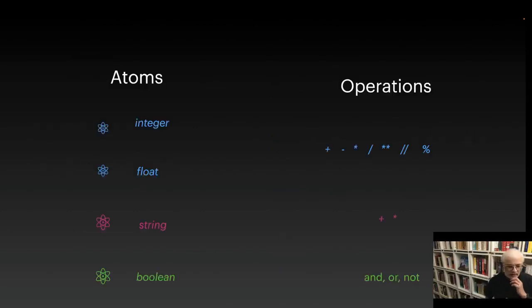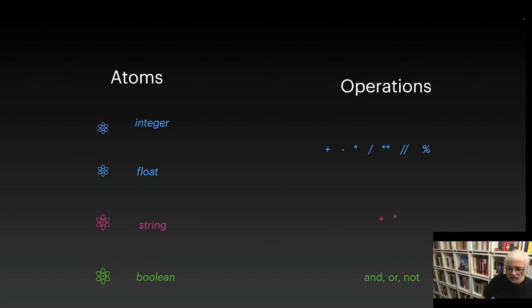Once we have the atoms or the primitive data types, we perform various operations on them. On the numerical data types, integer and float, we have addition, subtraction, multiplication, division with a single slash, exponentiation, which is performed with 2 asterisks.